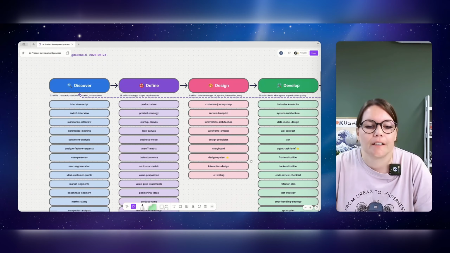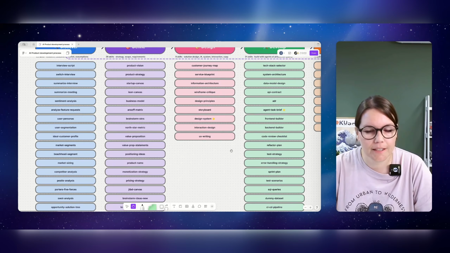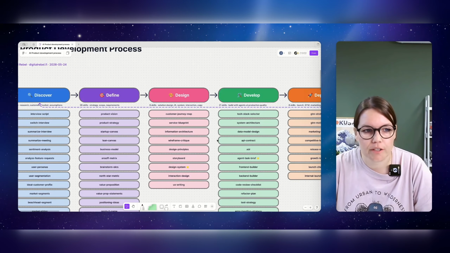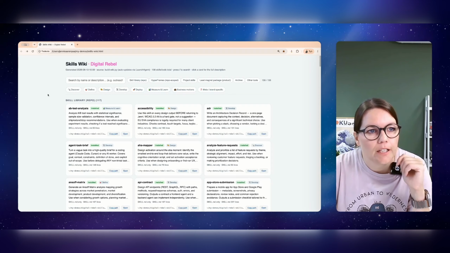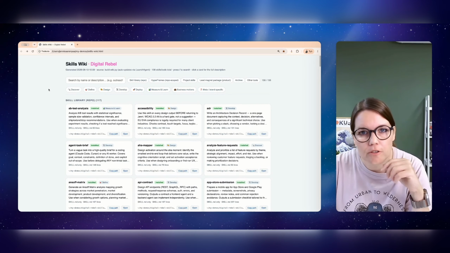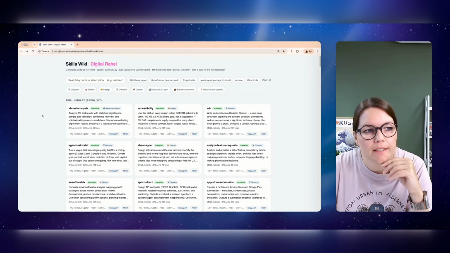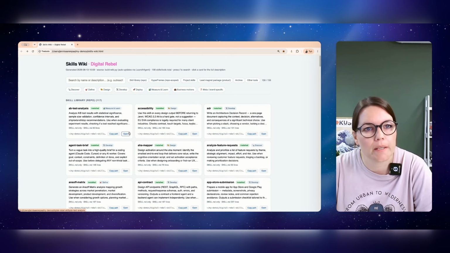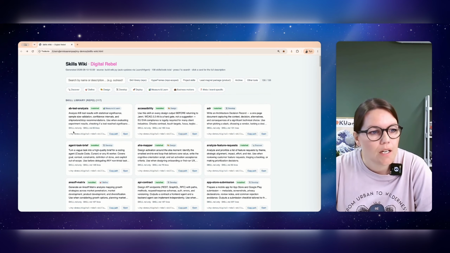As you can see, this list doesn't include all of my skills at the moment, so it's not up to date anymore. But develop is only one phase of the whole process, so there are a lot of other aspects that you need to cover. This is my skills wiki, so instead of looking at the VS Code folder structure and reading the MD files, I made this wiki so that it's easier to see right away what skills I have and what they are doing, and I can also open the actual MD files. This is basically the structure for me.